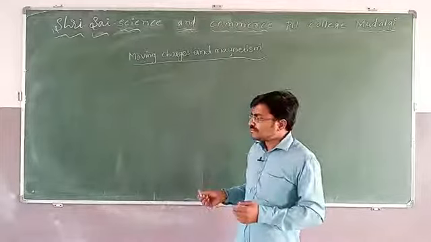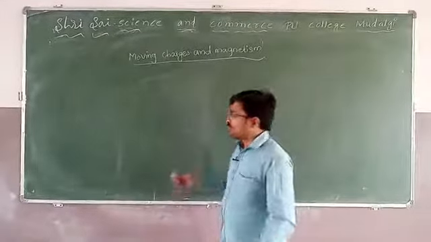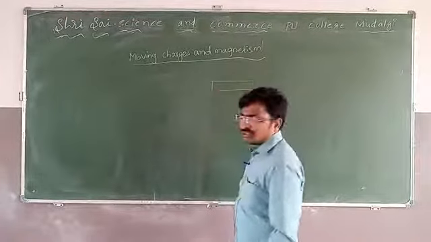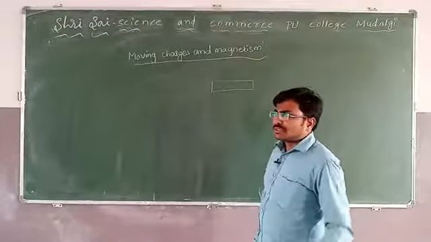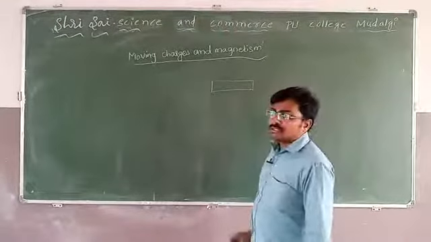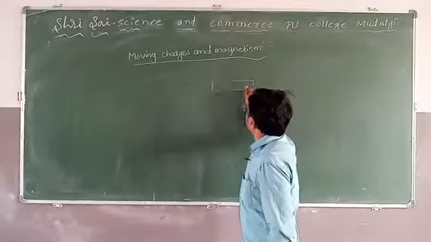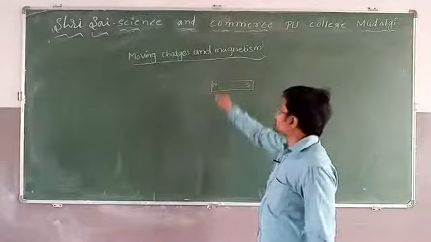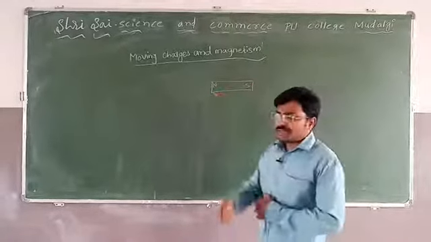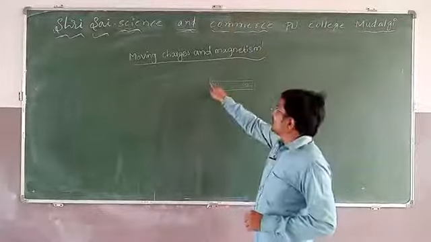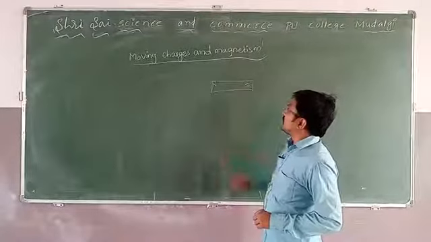In our market, and usually in your high school also, sometimes your teachers have shown that there are different types of magnets. Bar magnet. This type of structure, this shape, we call a bar magnet. If the magnet is in this shape, it is called a bar magnet.